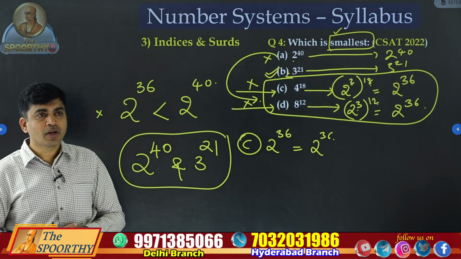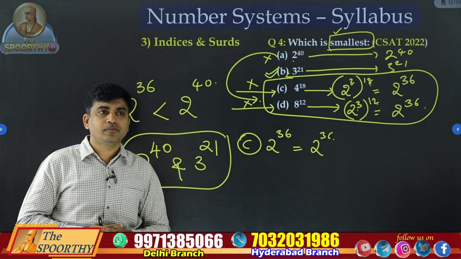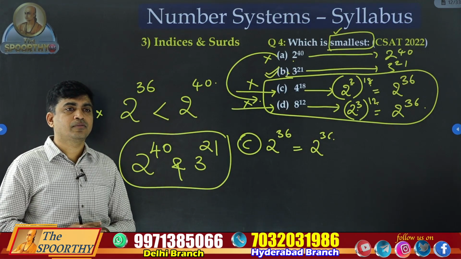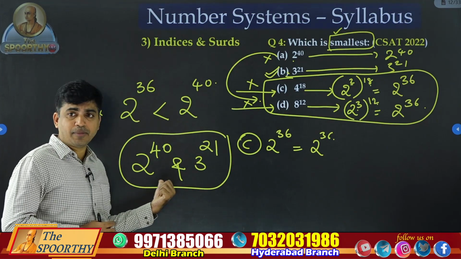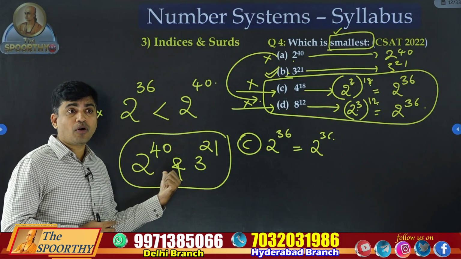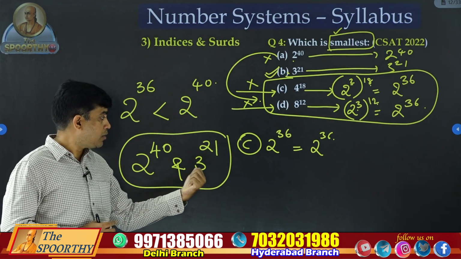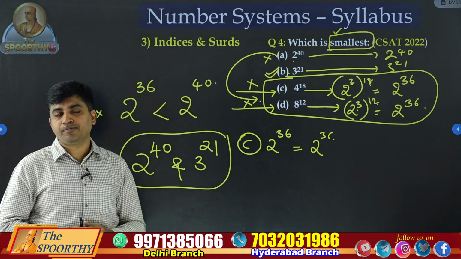Okay, clear? Which one? Option A and B, how to solve this? Tell me. 2 power 40 is a very big number. 3 power 21 is a very big number.